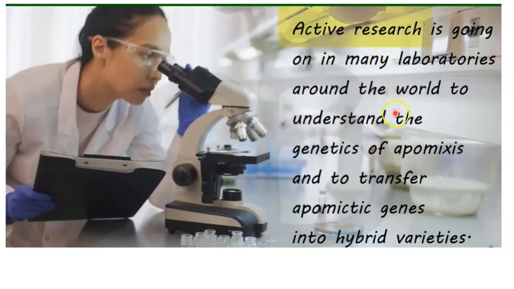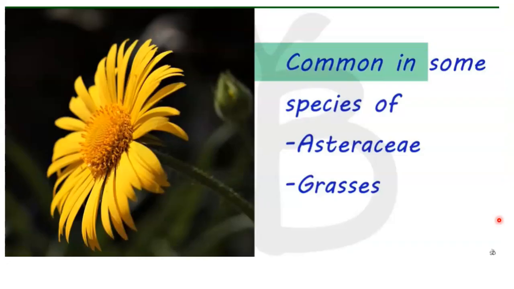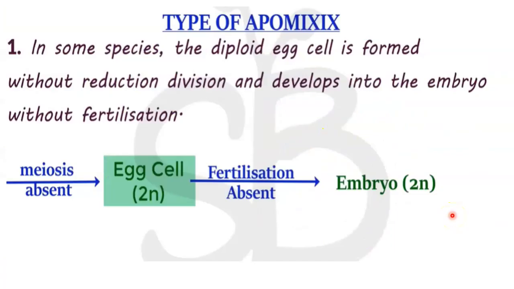So there is active research on the genetics of apomixis. If we are able to identify the apomictic genes, then we can easily add them to our hybrid varieties, so that we need not purchase hybrid seeds again and again, because it will be retaining the properties of the mother plant, if it forms seeds without fertilization, right? So it's more advantageous. It is common in species of Asteraceae, some species of grasses, etc. Right. So, types of apomixis. In one type there is no meiosis, there is no fertilization. Directly 2n happens, like in Asteraceae, grasses, etc.